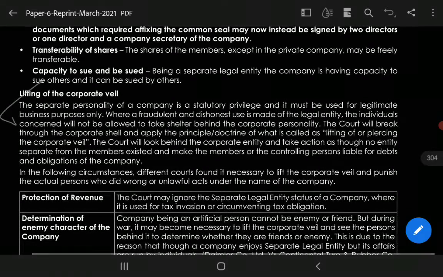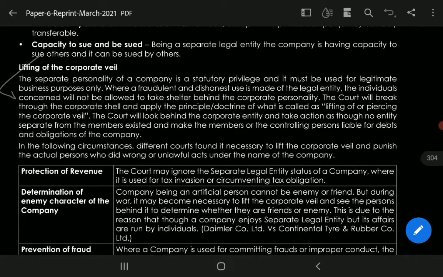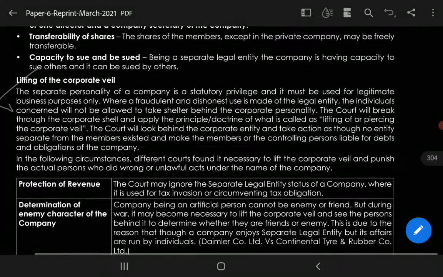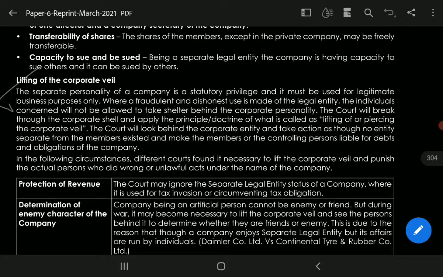The next topic is the lifting of corporate veil, which overrides the separate legal entity feature. The separate personality of a company is a statutory privilege, but it must be used for legitimate business purpose only. Where the fraudulent and dishonest use is made of the legal entity, the individuals concerned will not be allowed to take shelter behind the corporate personality. मतलब अगर कोई fraud या dishonest use होगा legal entity के through, तो individuals concerned will not be allowed to take shelter behind the corporate personality.